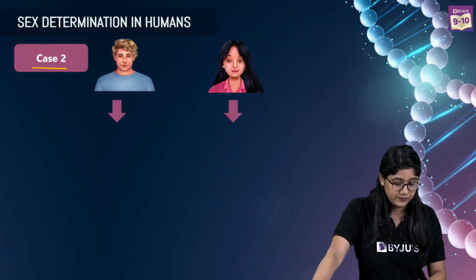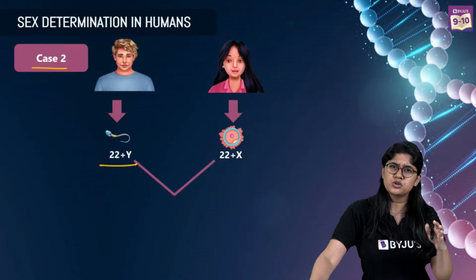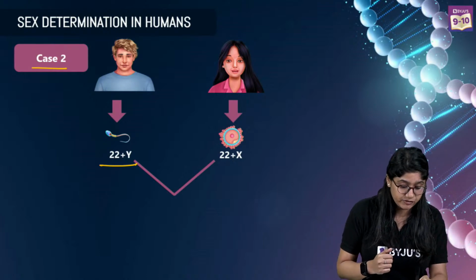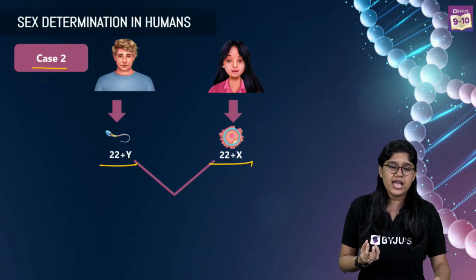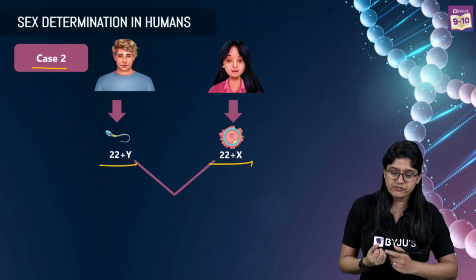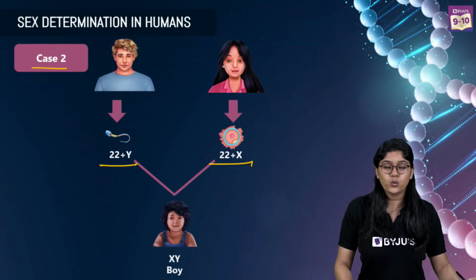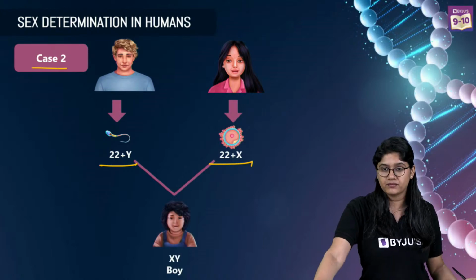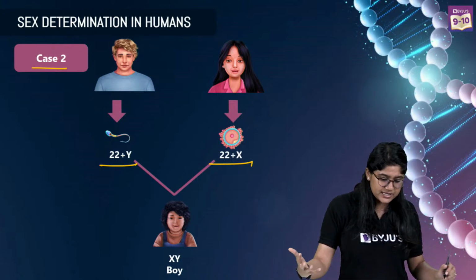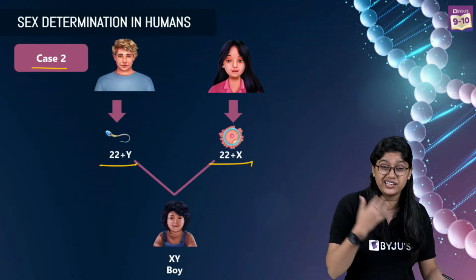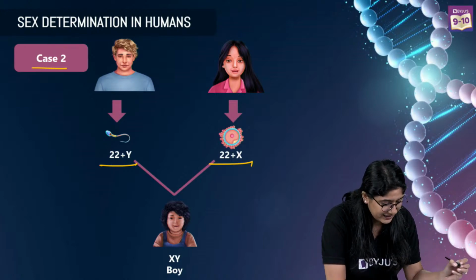And if we have case 2 over here, if you look over here, that if we have 22Y, and that if it fuses with the 22X, that is X from the mother and Y from the father, the offspring will be male. The offspring will be a male. The easy way out, if it comes in the examination, you can write like this.